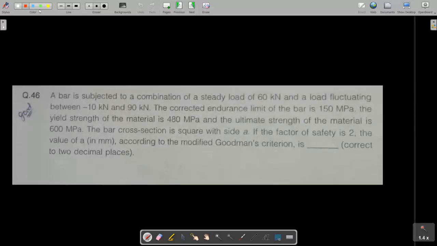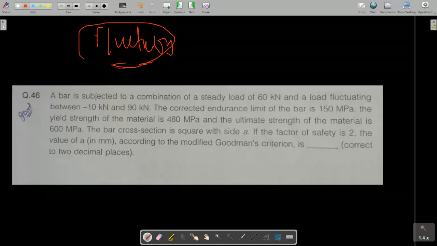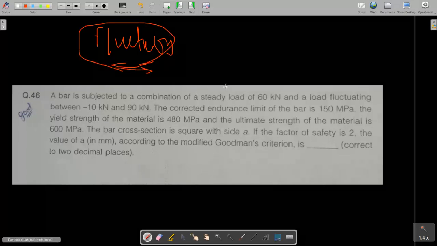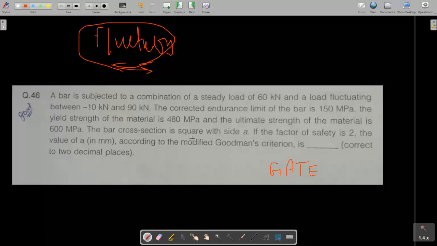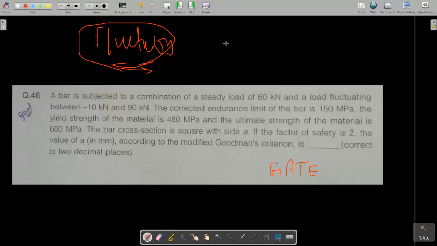Our previous discussion was on fluctuating stresses, so today we will continue that. This question was asked in the GATE examination. As I have told you, this question will be more conceptual than the last one.